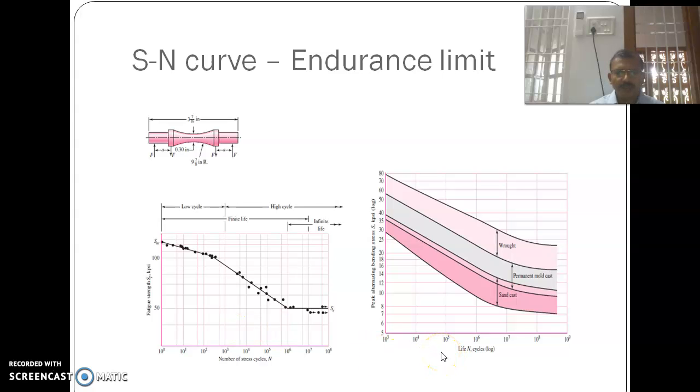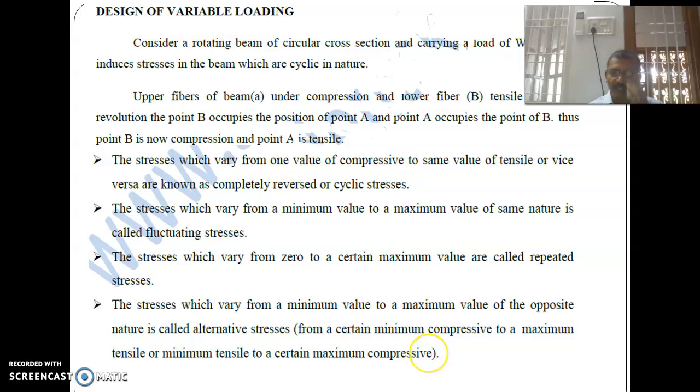So next one, design for variable loading.